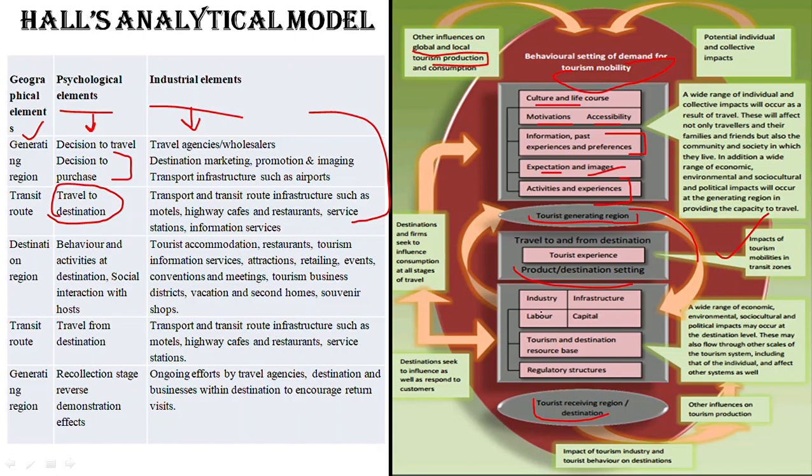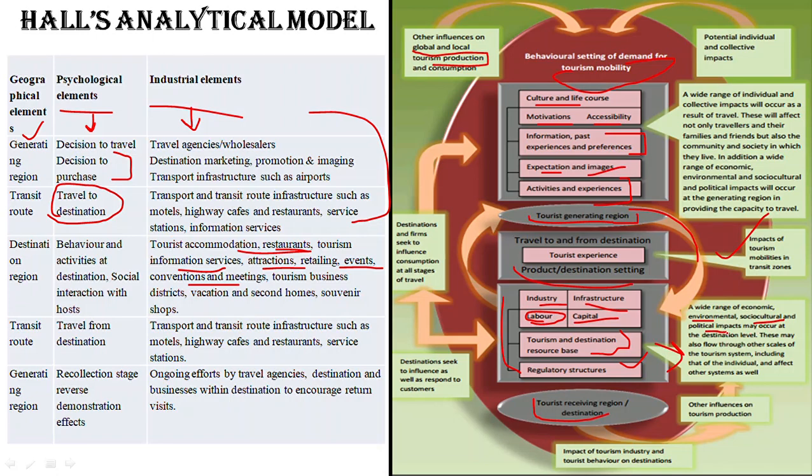And in the destination region we have industry. We have restaurants, we have information services, we have attractions, we have retailing, we have events and convention meetings. We have different industry, infrastructure, labor, and capital. So we will have attractions of tourism and destination, the resource base, the regulatory structure. And here the tourist will impact this region. Either environmental impact will be there, socio-cultural impact will be there, or political impact may occur.